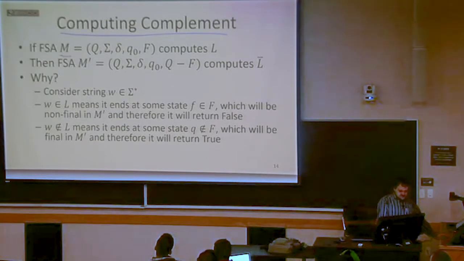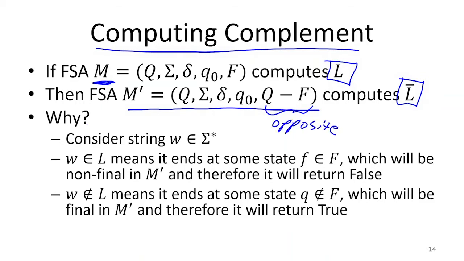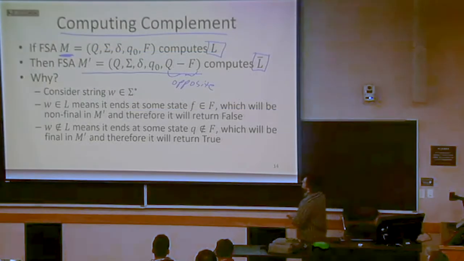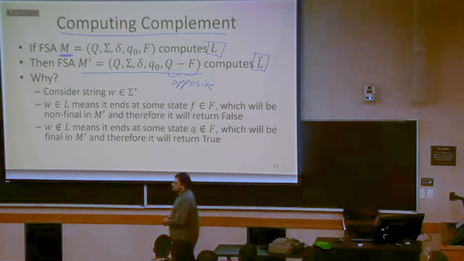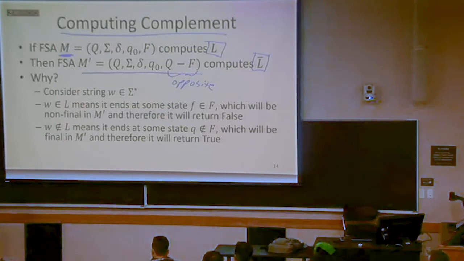We could say, if I've got some finite state automaton, let's call it M, that computes the language L, then this finite state automaton is going to compute the language L complement. This finite state automaton is exactly like the one we saw before. It's got the same states, the same transitions, the same start state, and so forth. The only thing that changed was which states were final, which is the opposite states that we had before. So in general, whenever I can compute some language L with a finite state automaton, I can compute that language's complement with a different finite state automaton, guaranteed.